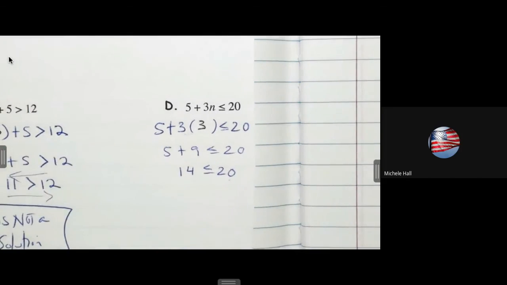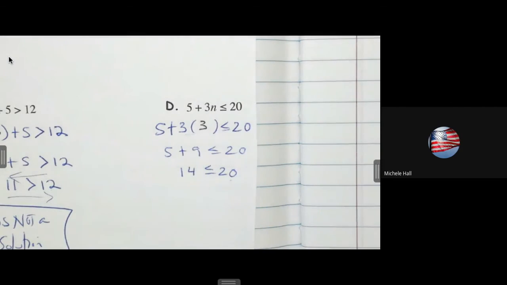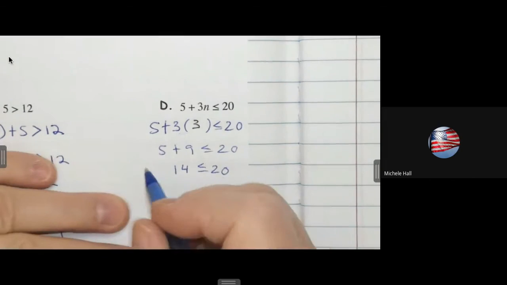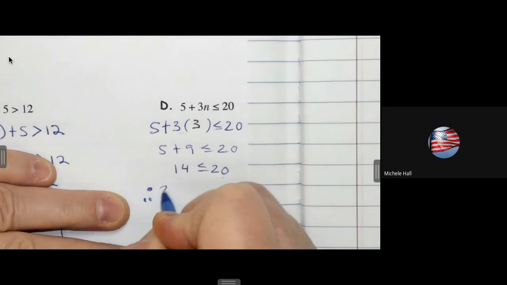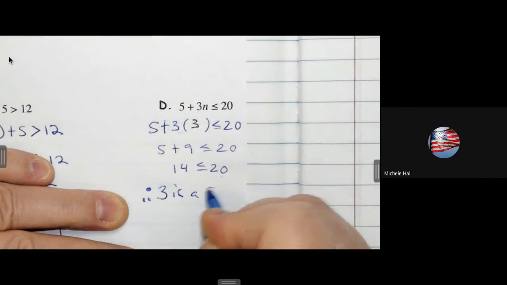Which one is it? Is 20 greater than? Can it be greater than and equal at the same time? No, it's going to be one or the other. You can't be greater than and equal at the same instant, right? This is a true statement. Therefore, 3 is a solution.